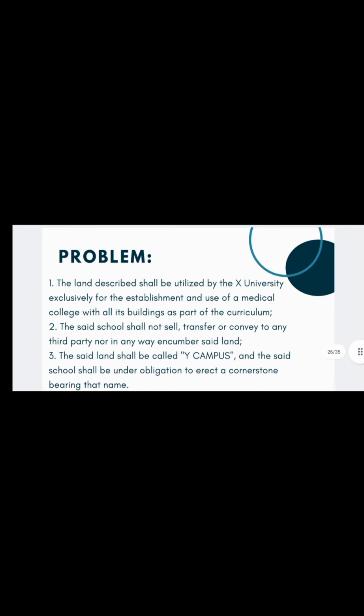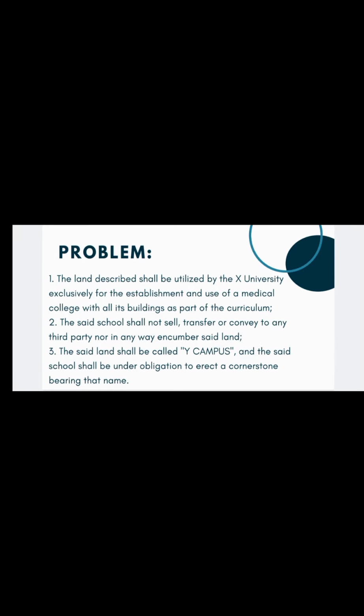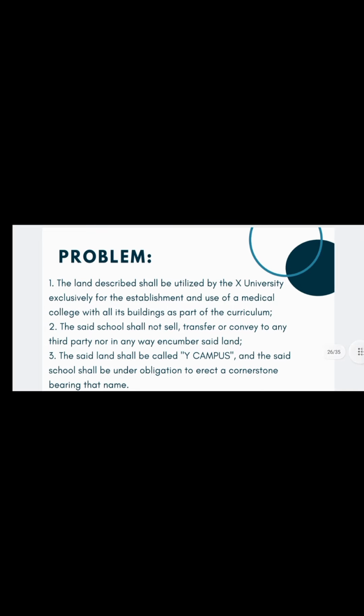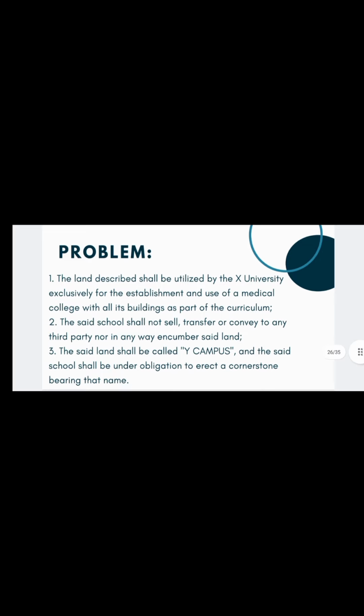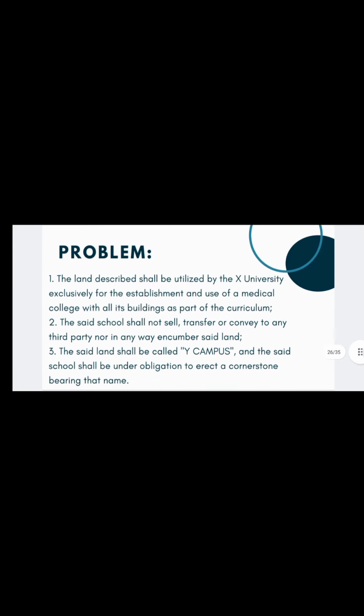1. The land described shall be utilized by the ex-university exclusively for the establishment and use of a medical college with all its buildings as part of the curriculum. 2. The said school shall not sell, transfer, or convey to any third party, nor in any way encumber said land. 3. The said land shall be called Y Campus, and the said school shall be under obligation to erect a cornerstone bearing that name.